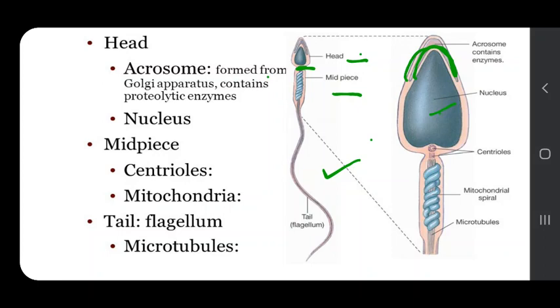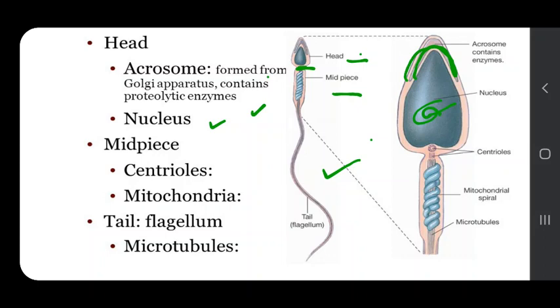The nucleus is elongated. This acrosome contains a proteolytic enzyme named hyaluronidase, and the hyaluronidase helps in the penetration of the ovum during the process of fertilization. And this nucleus is haploid and contains the genetic material.